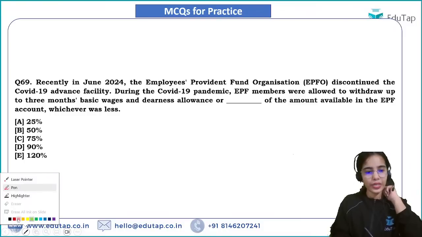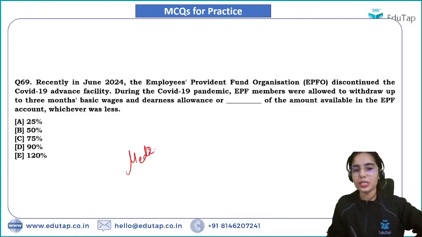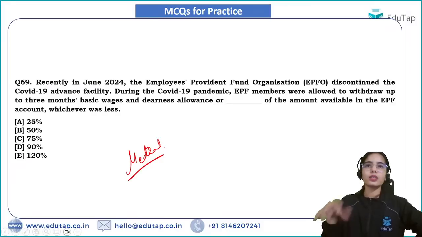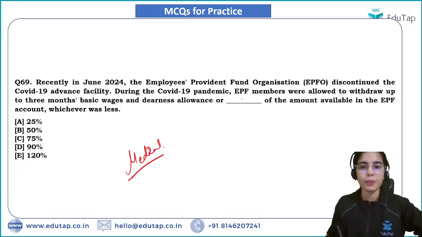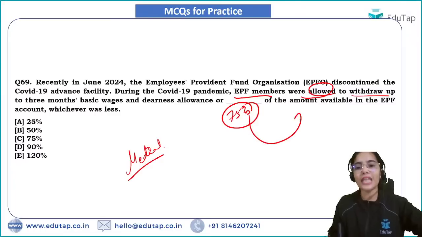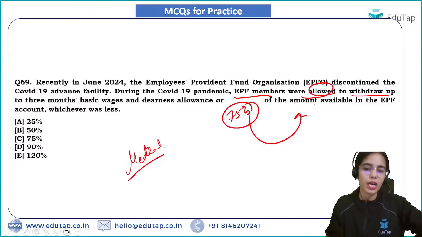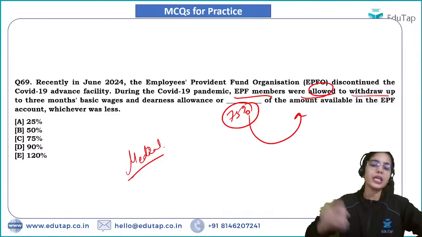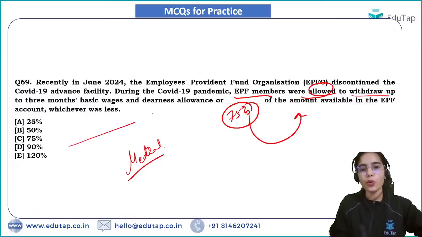So during the COVID-19, as there were medical emergencies and medical requirements coming up, EPF members were allowed to withdraw up to 3 months of basic wages and dearness allowance or 75% of the total amount that they have in their EPF account, on a non-refundable basis. That was allowed during the COVID-19.